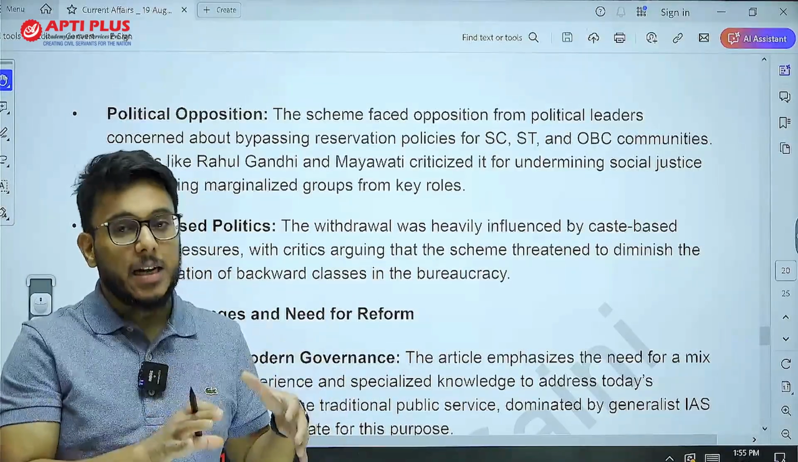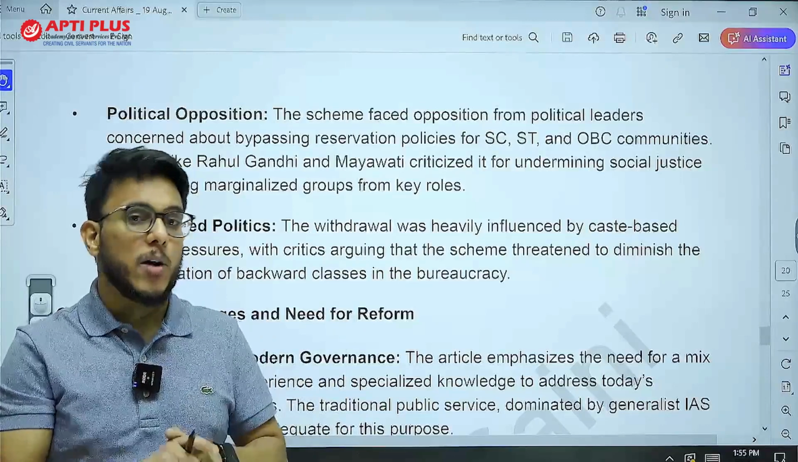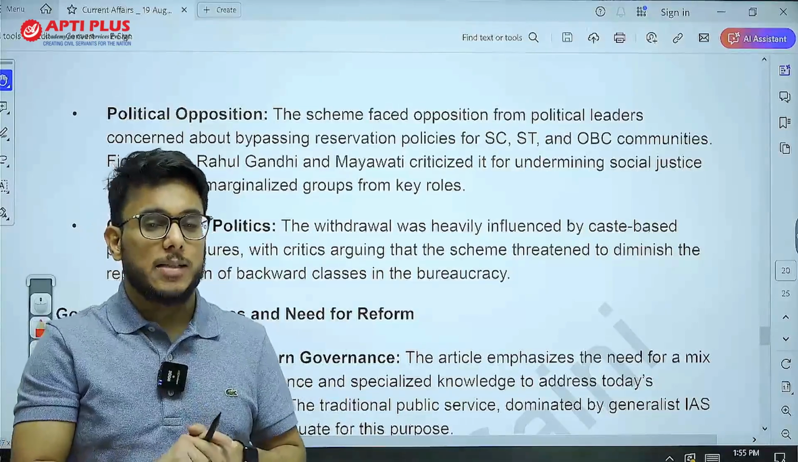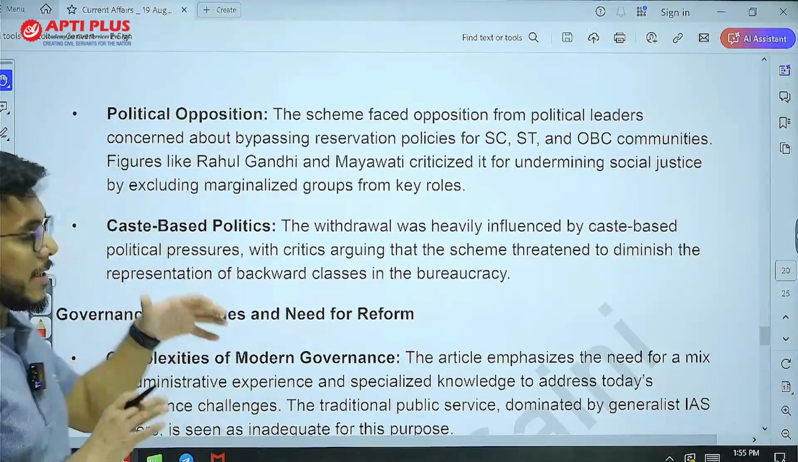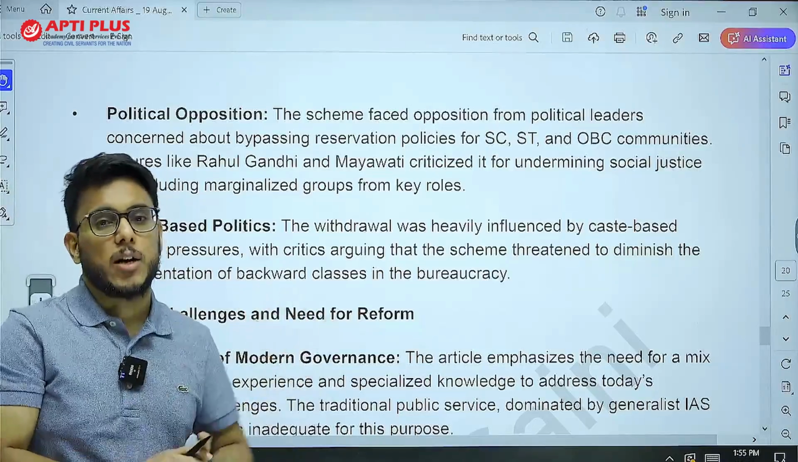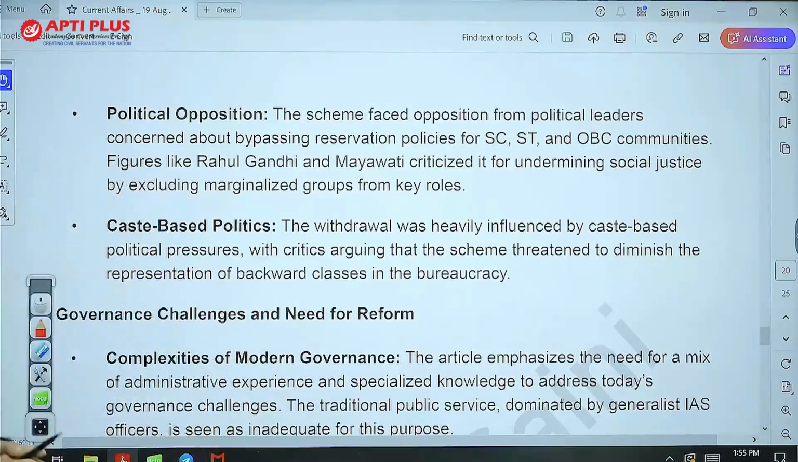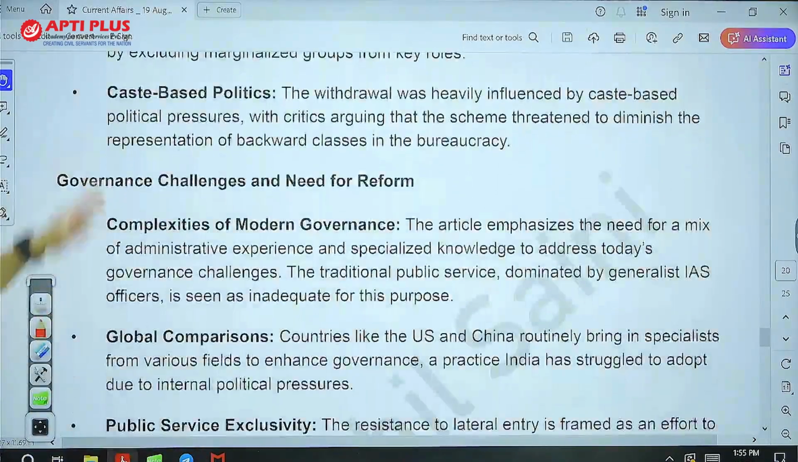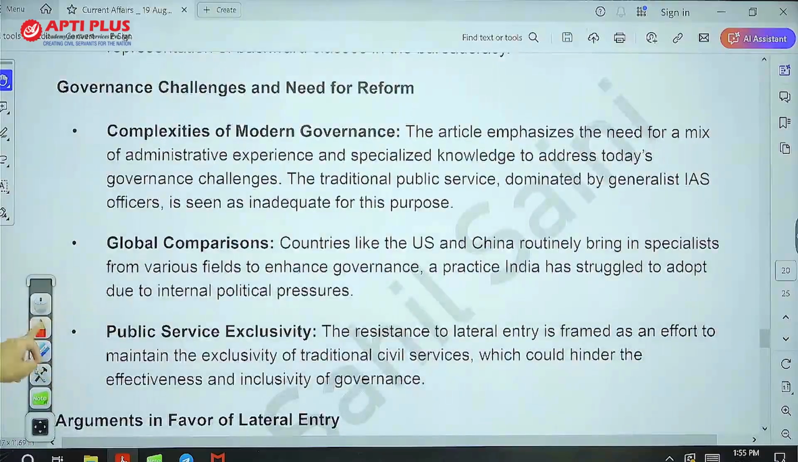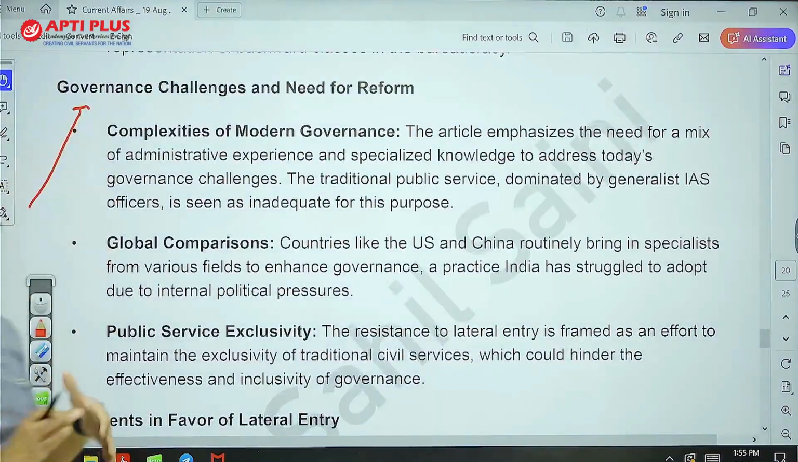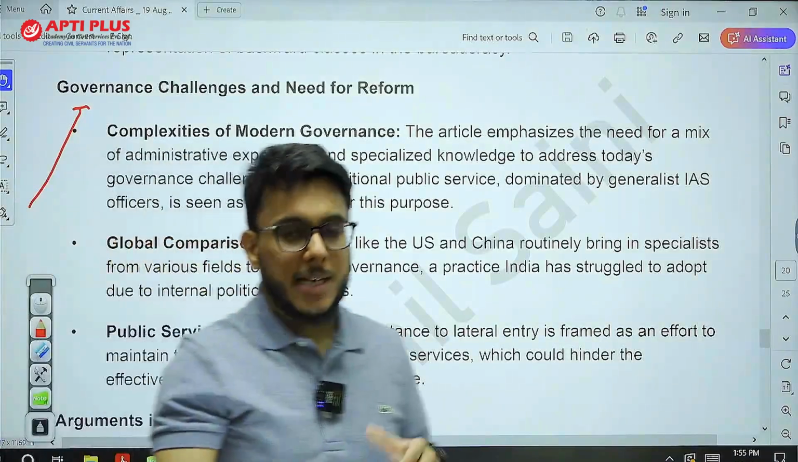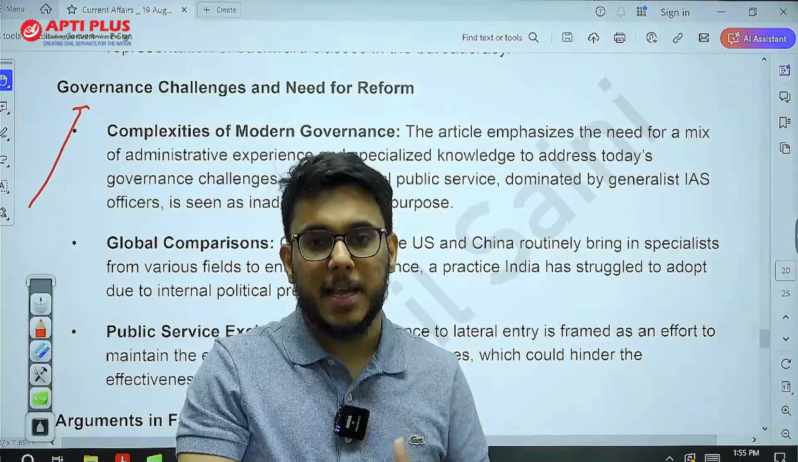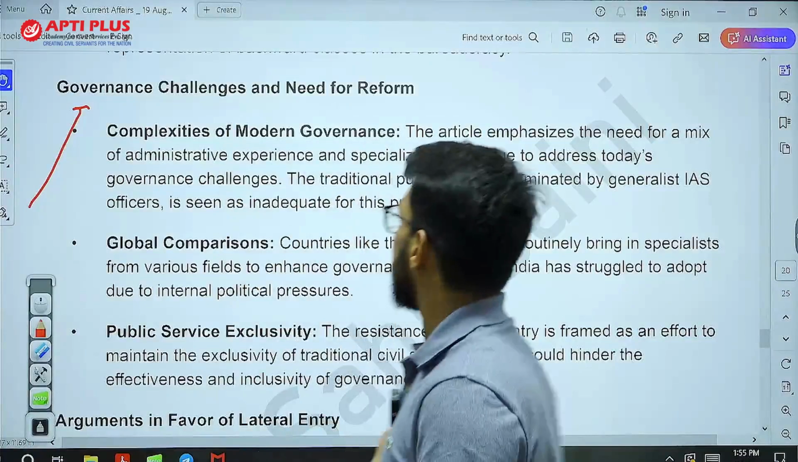But in this lateral entry invitation that government raised through advertisement, there is no reservation for SC, ST, OBC people. So it was said that government is not giving social justice here in this particular case. So caste-based politics came in between. Now, first of all, guys, as present day governance paradigm is concerned, there are certain challenges in present day governance paradigm.